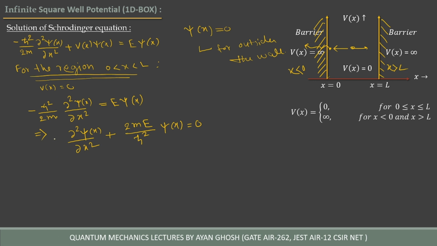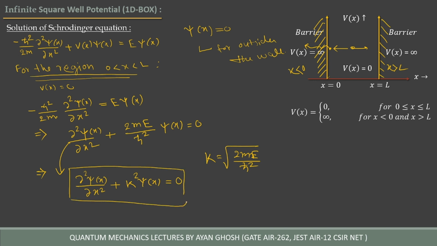This is the differential equation, a very popular equation. Let k be equal to root over 2mE divided by h cross square. Then the differential equation becomes del 2 psi of x over del x2 plus k square psi of x equal to 0.